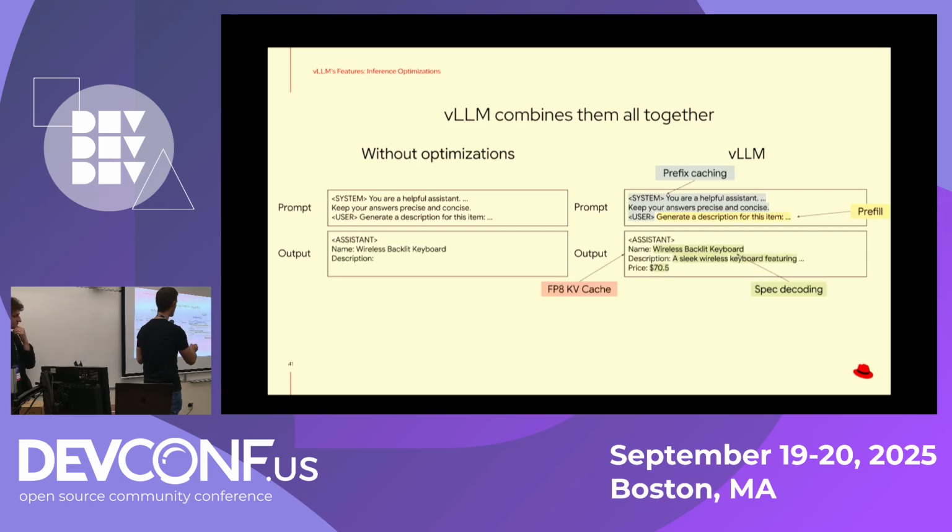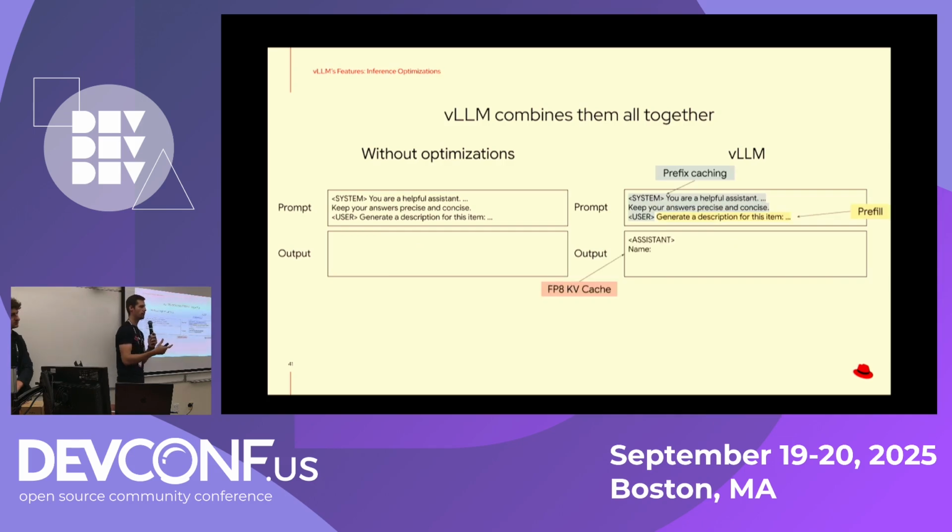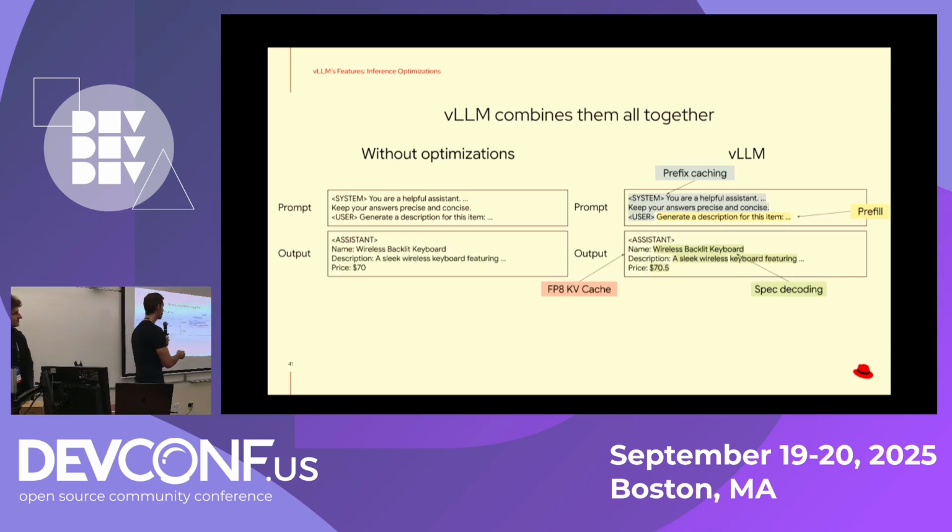We are adding, for example, prefix caching and also the KV cache, among other things. And as you can see, we have a much faster response to the prompt, because we are using different things. We are using prefix caching, again, because we store the KV cache.